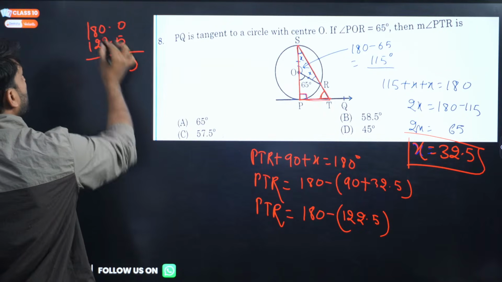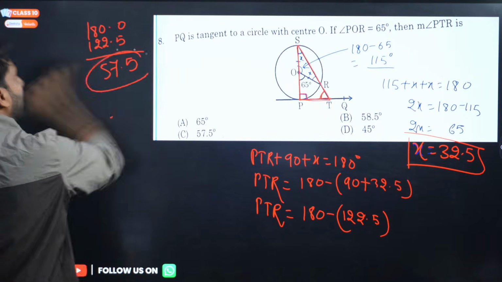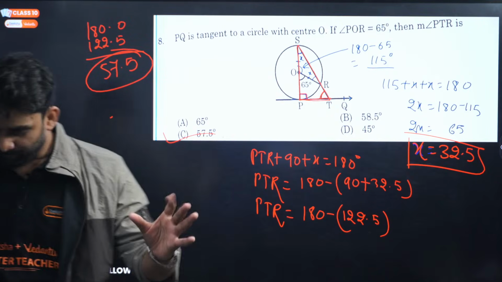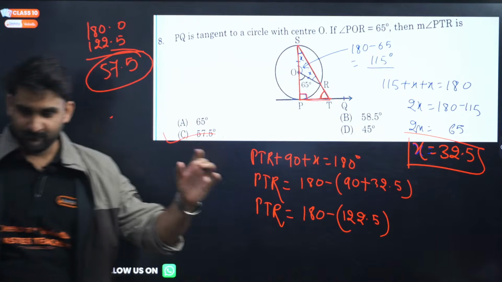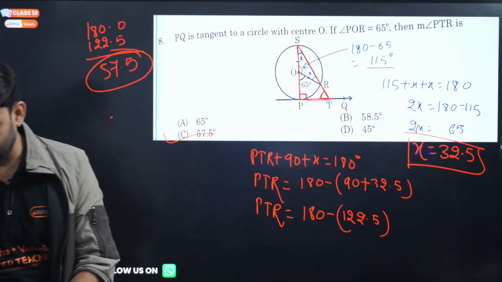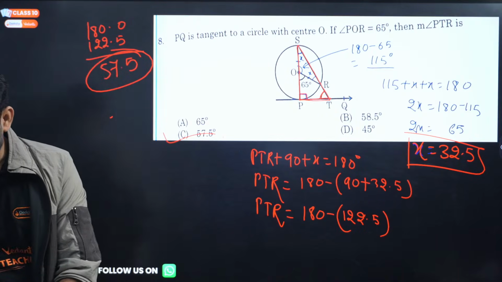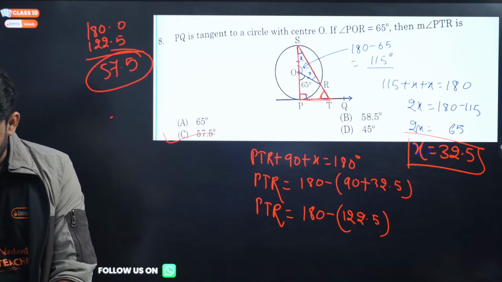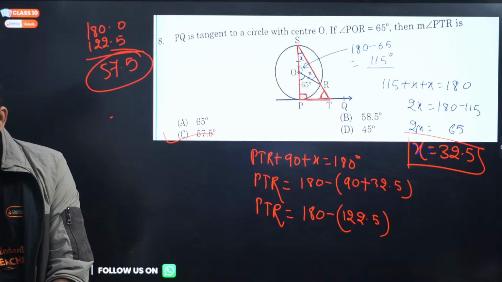So 180 minus 122.5 gives 57.5. Wow, my dear, 57.5 is the correct answer. 57.5 is the correct answer. Is it clear to all?